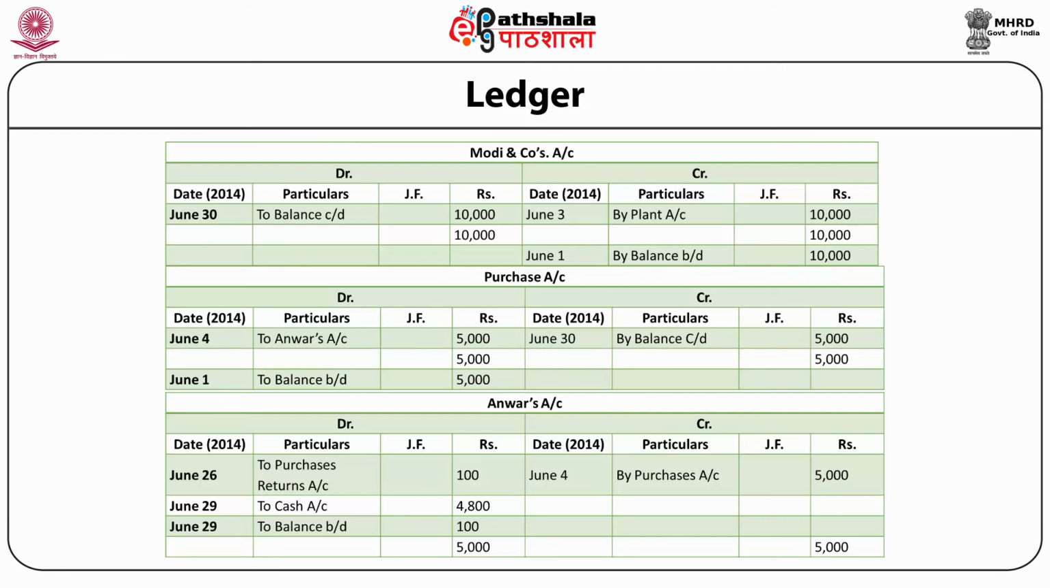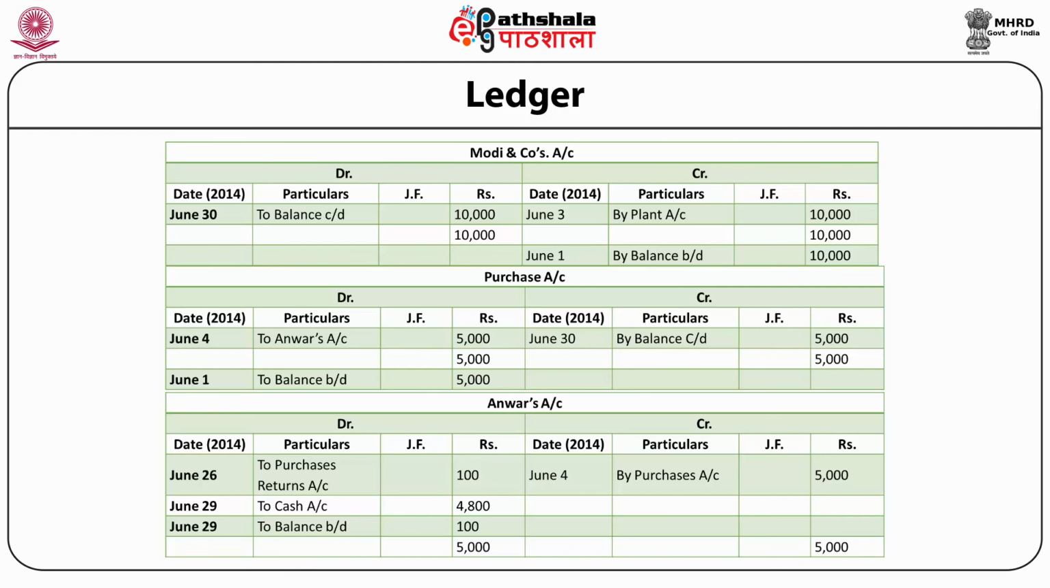Next, purchases account. Debit side, June 4, to Anwar's account rupees 5,000. Credit side, June 30, by balance carried down rupees 5,000. Now on debit side, July 1, to balance brought down rupees 5,000.